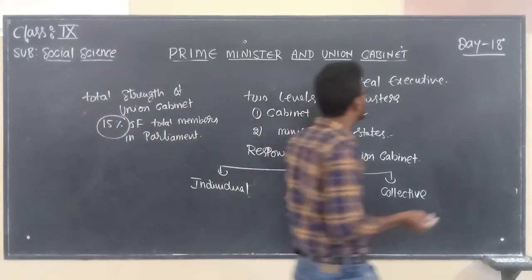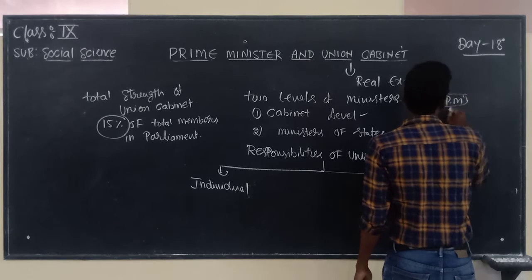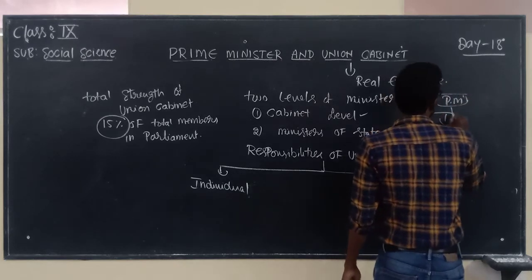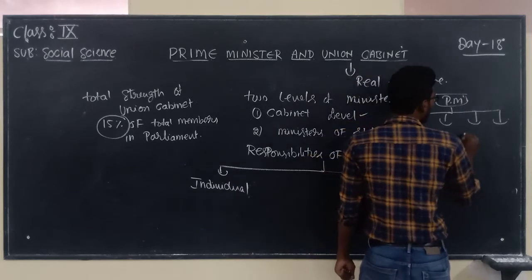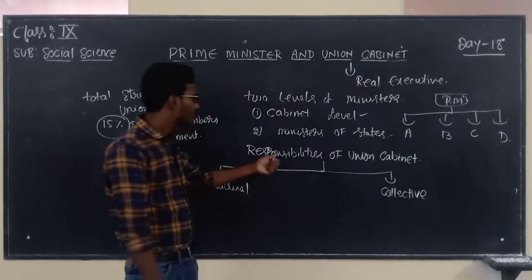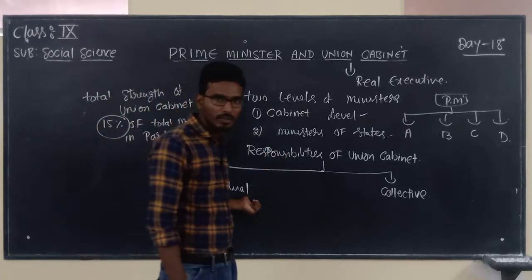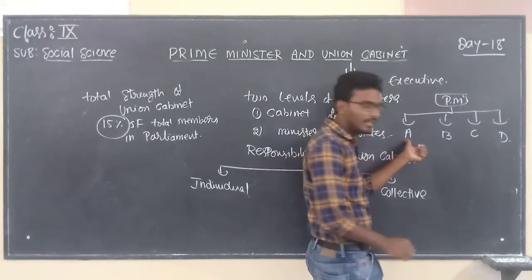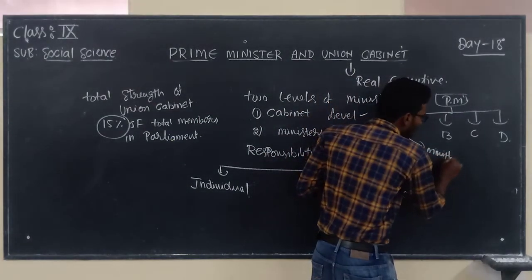See here, cabinet means, I have already told you, right? For example, the Prime Minister, and then Cabinet A, Cabinet B, Cabinet C, Cabinet D. So now here, the responsibilities of the Union Cabinet, individual cabinet, right? Individual responsibility. A is one cabinet. In this cabinet, one minister will be there.